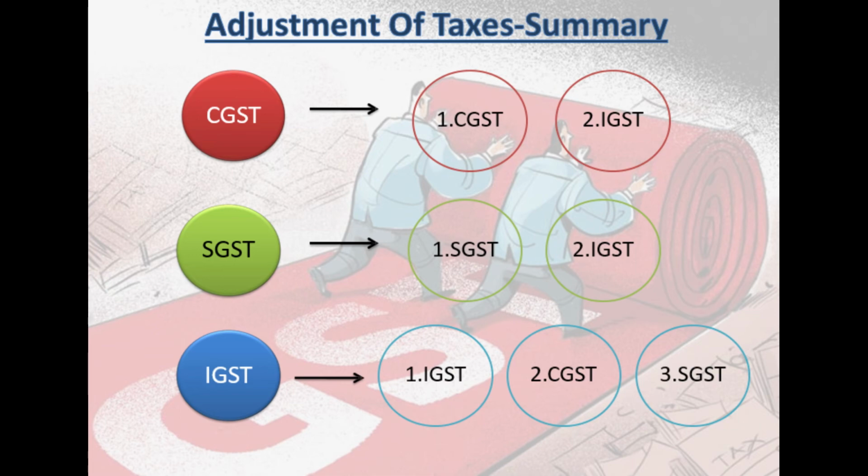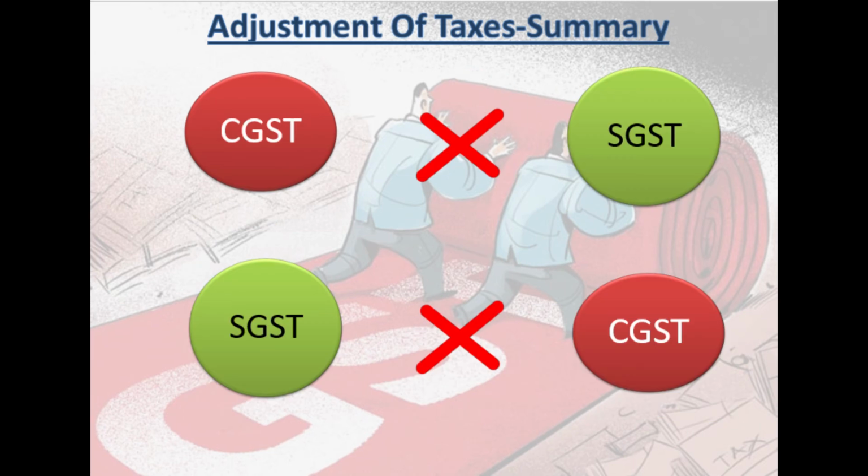And in case of IGST credit of input tax basket, it can be adjusted against IGST first. If anything is left over, then it can be adjusted against CGST, and then if any excess IGST is pending in IGST basket, it can be adjusted against your output SGST liability. I hope I am clear. Friends, at the cost of repetition, in the next slide also I am just trying to give you adjustment of applicable taxes.